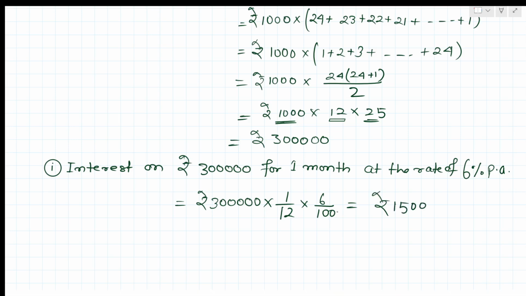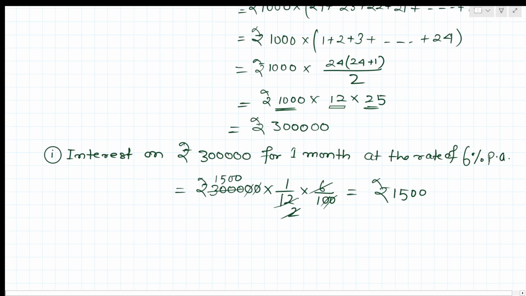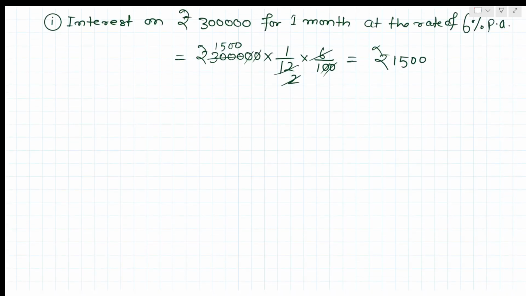You can solve this by cancelling the zeros. 3000, 6 twos are 12, so 2 will be cancelled by 1500, like that we can cancel here. So rupees 1500 will be the interest, right?